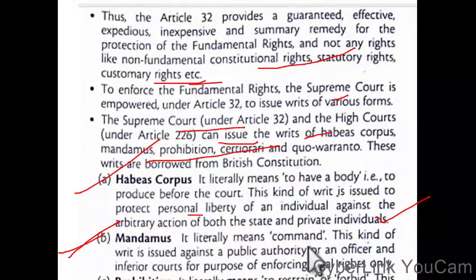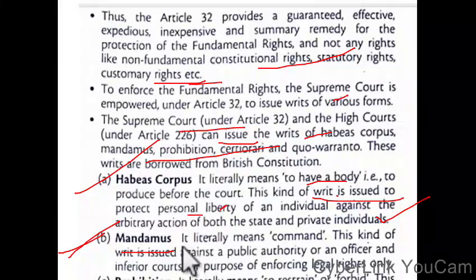Habeas corpus means to have the body, to produce before the court. This writ protects the personal liberty of an individual against the arbitrary action of both the state and private individuals. Mandamus literally means command.